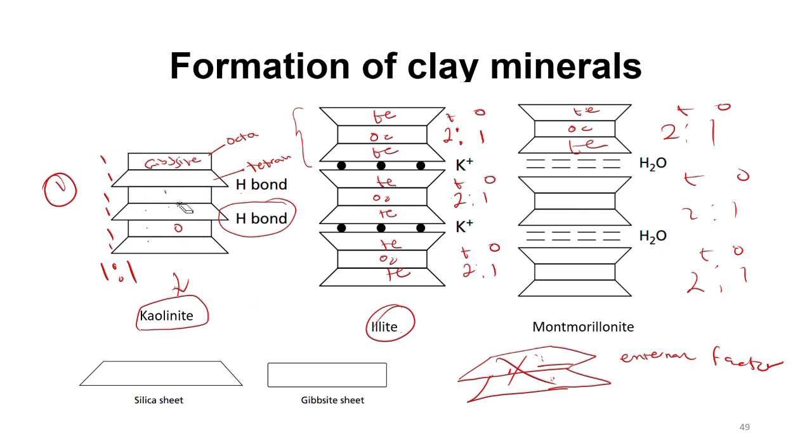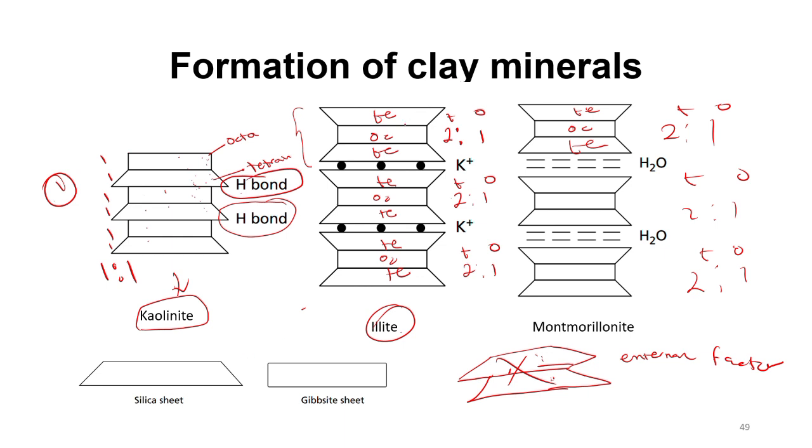So now let's look at the first case. This is an octa, this is a tetra. Hence, I'll be able to bond them without any difficulty. This is a tetra, octa, this is a tetra. I'll be able to bond. And since they are of different materials, hydrogen bonding aids in the kaolinite formation.